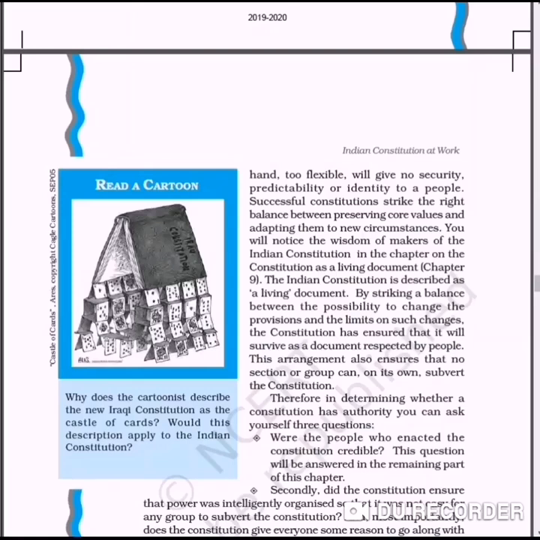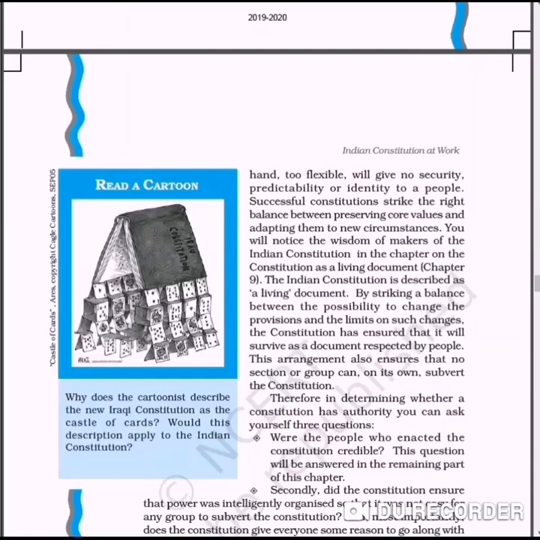So to make the day memorable, our Constituent Assembly decided to enforce the Constitution on the same date, that is 26 January. You know what is the importance of 26 January nowadays? It is celebrated as Republic Day, because on this day India got its Republic Constitution.